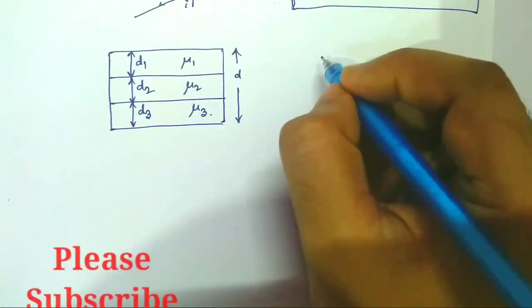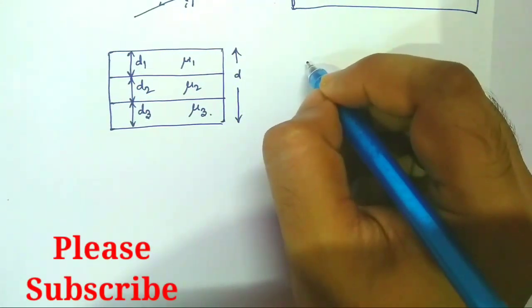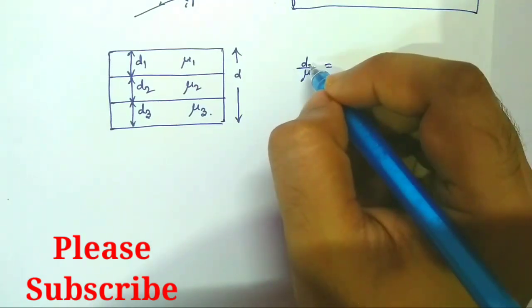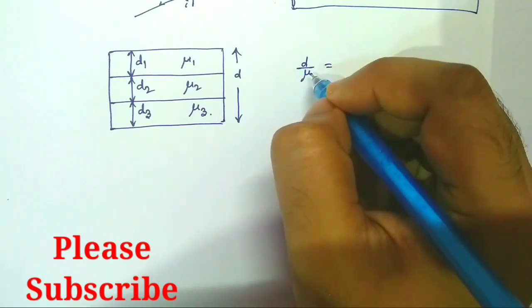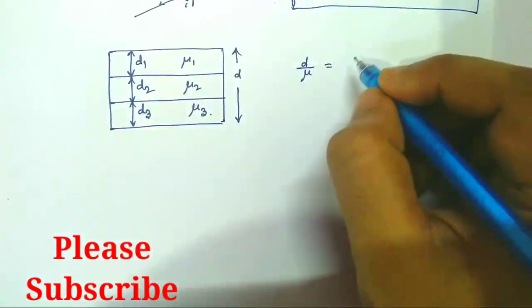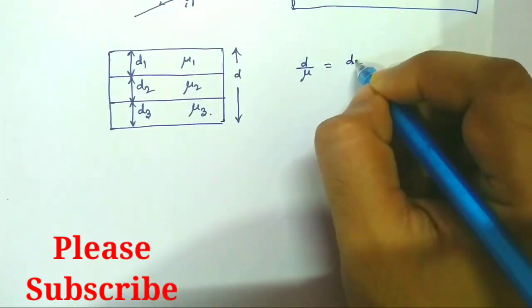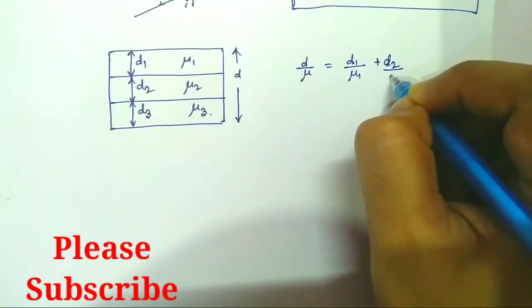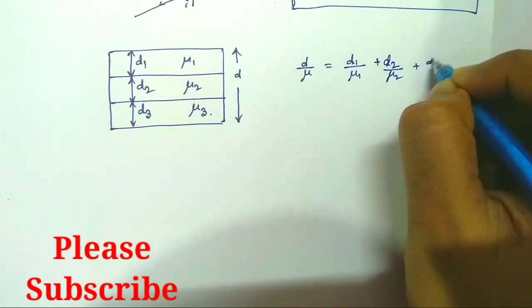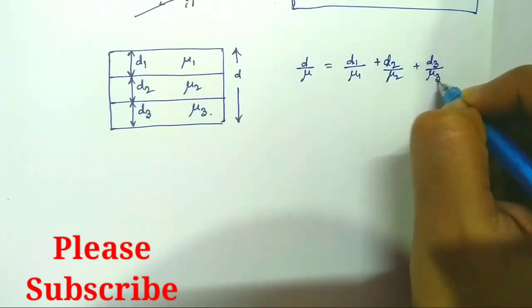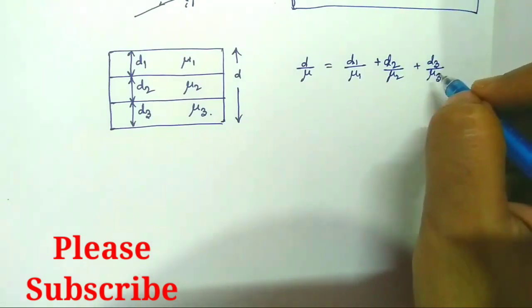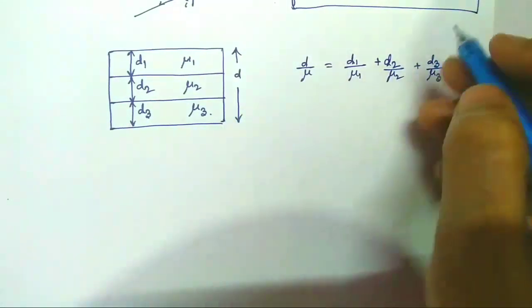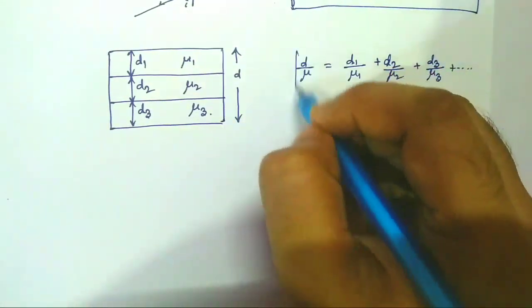So another important formula for your numerical problems is d by mu, where d is the total breadth of the slab and mu is the refractive index of the whole slab: d by mu equal to d1 by mu1 plus d2 by mu2 plus d3 by mu3, and if there is another part d4, then it will continue and so on.